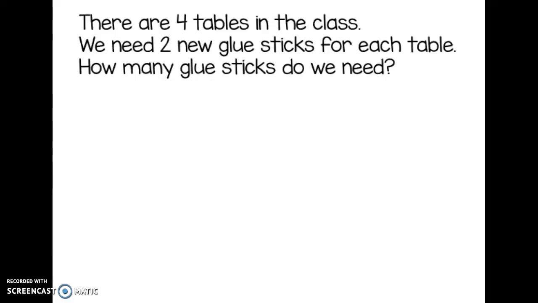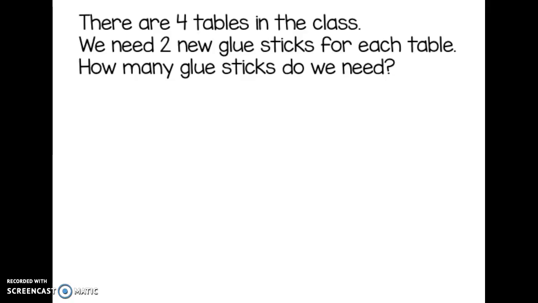All right, glue your problem of the day on your journal. Pause the video to do that. Let's go through RDWW and start with R, read to understand.